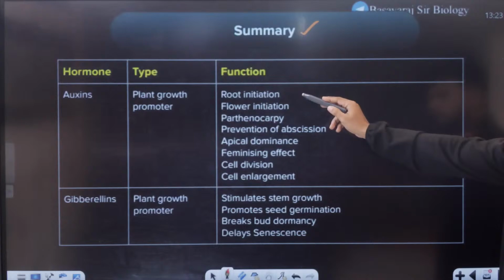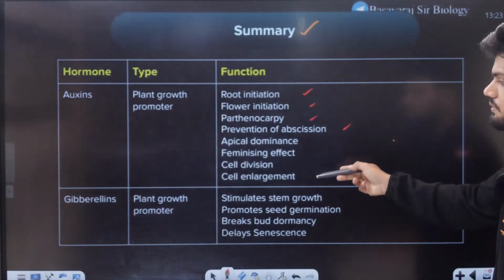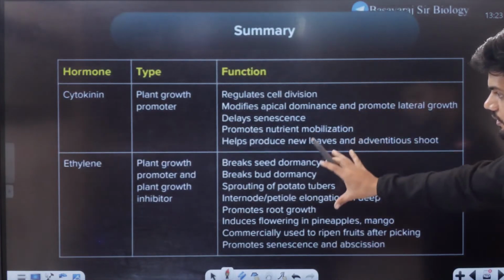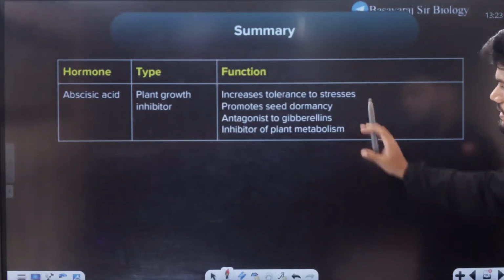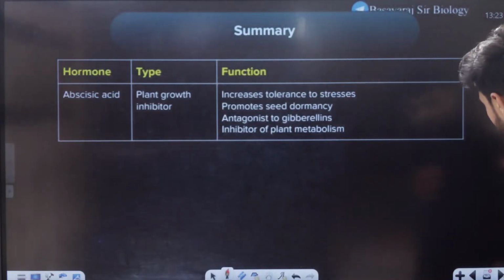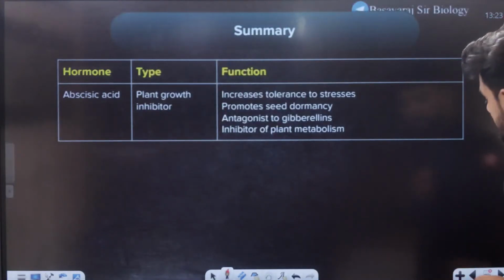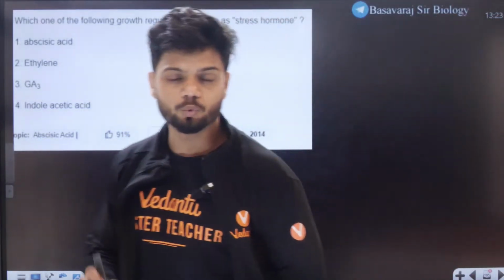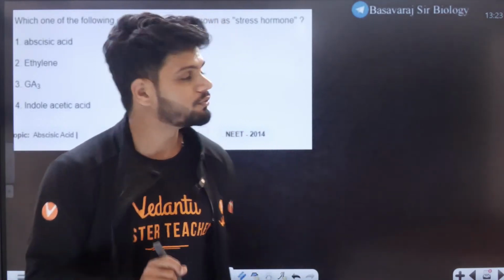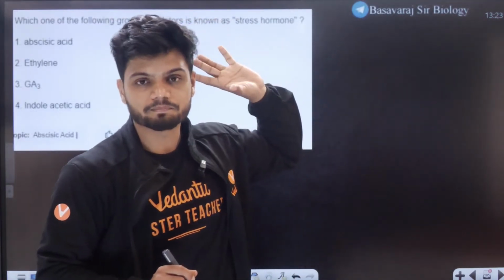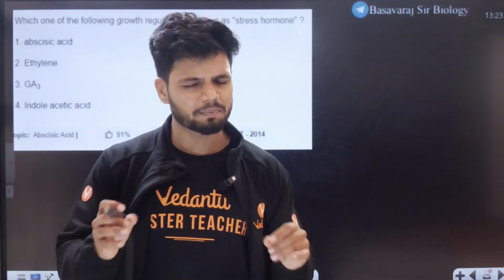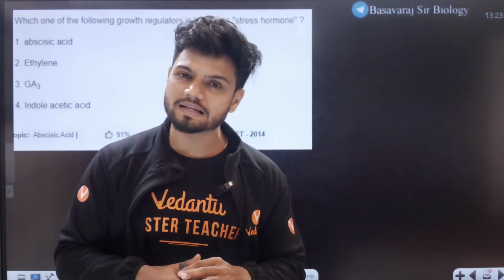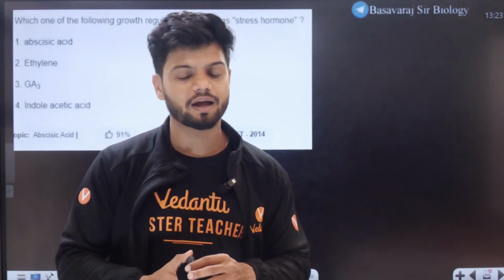Okay. So please remember, students, please download this, all of you. Auxin, root initiation, flower initiation, parthenocarpy, everything is given here. Gibberellins is given here. Cytokinins is given here. Ethylene is given here, as well as abscisic acid. The entire notes are available to you right now. And if you want this entire notes, you will get it in the description, or you will find it in my Telegram channel. Okay. So with that, the chapter is over. The chapter is very easy. You will always get targeted questions. So download the notes, study the important functions, and you're good to go.